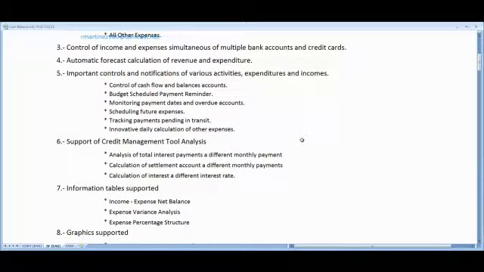It can help you analyze the total interest paid at different monthly payments, calculate the statement account at different monthly payments, how many months it will take to pay off an account at different monthly payments, or calculate the interest at different interest rates. It shows your savings in interest when you try to refinance and get a lower rate. This is very, very interesting support for your credits.